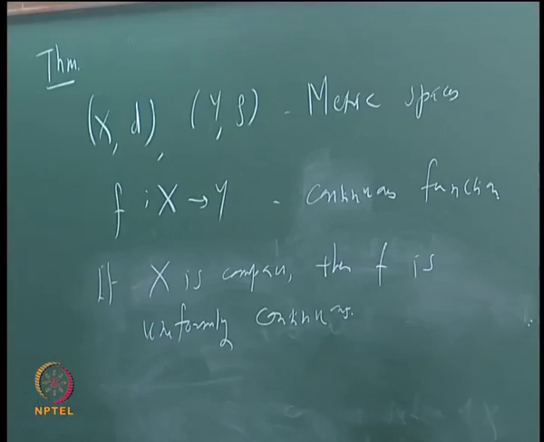Or in simple language, every continuous function defined on a compact metric space is uniformly continuous.